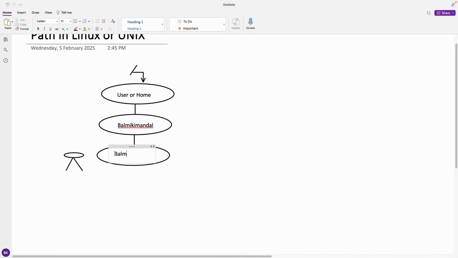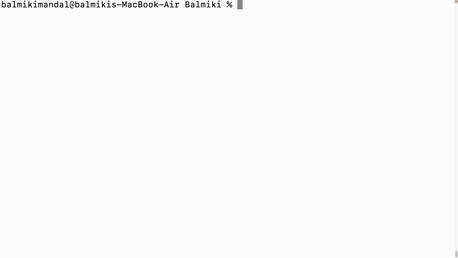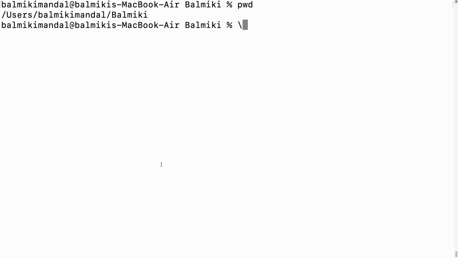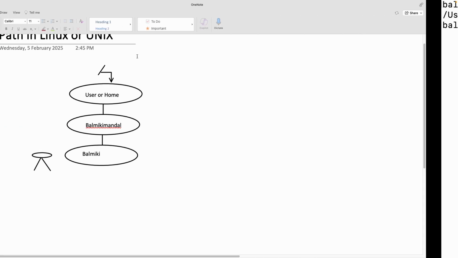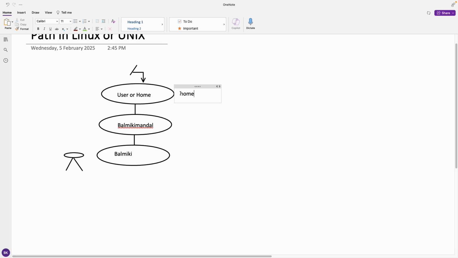Where are we working now? In Valmiki. We are going to work here only. This is the folder I made for practice purposes, and we are going to write our programs here. So what is the user? We can say here that user or home is the home of all local users.